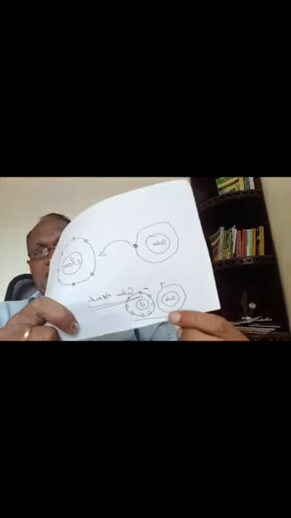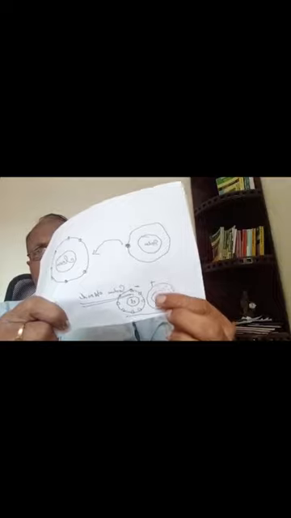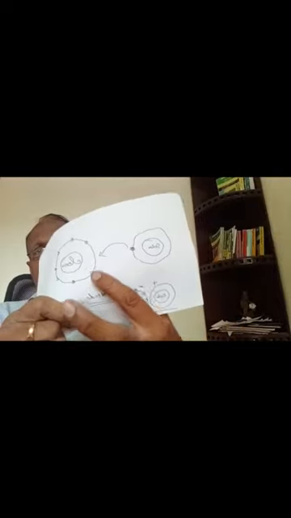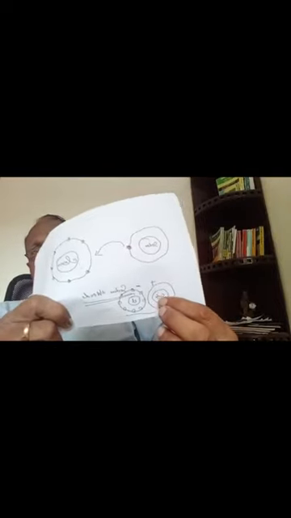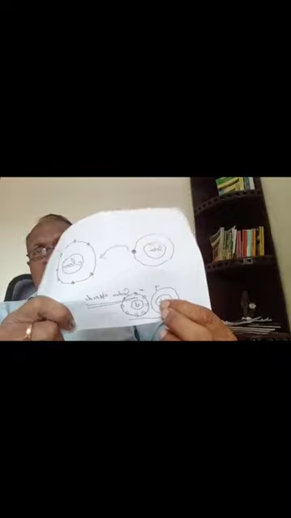If it loses 1, then one proton has no electron. So the atom becomes positive. In this case, if sodium leaves one electron, it possesses one extra proton in the nucleus, so it will become positively charged.